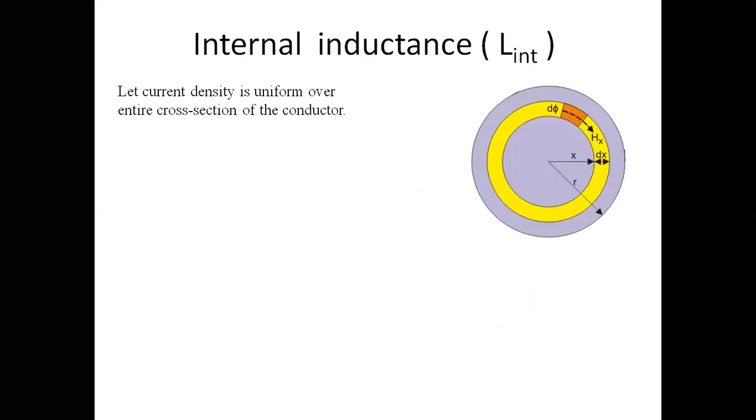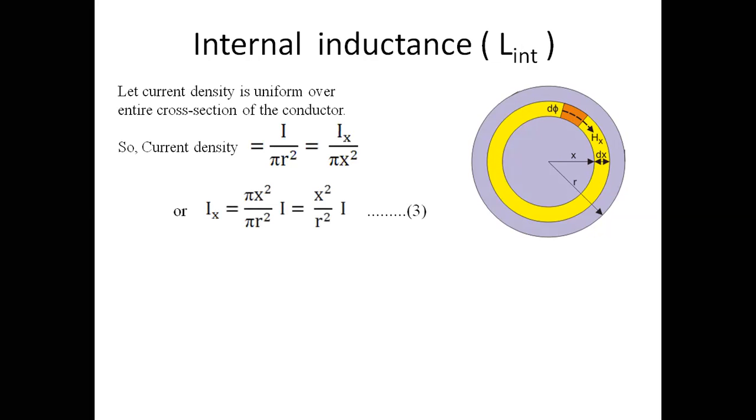Let the current density be uniform over the entire cross section of the conductor. We are considering this, though it is not practically possible, that the current is evenly distributed throughout the cross section. So the current density equals I divided by pi r square, equals Ix divided by pi x square, because we are taking it as uniform. So Ix can be written as Ix equals pi x square by pi r square into I. So pi cancels out, and finally we get Ix equals x square divided by r square into I.